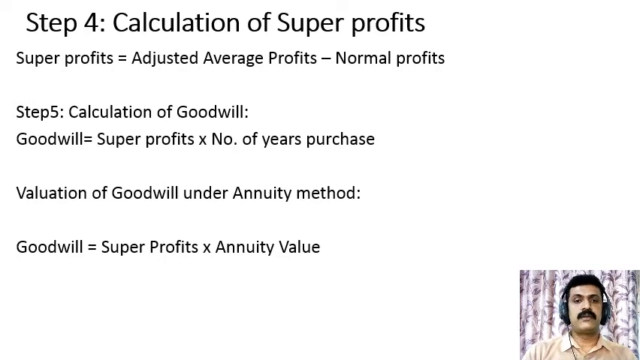In the next step, we have to calculate the super profits by using the formula adjusted average profits minus normal profits. And finally, we have to calculate the value of goodwill by using the formula super profits multiplied by number of years purchase. And under annuity method, for the calculation of valuation of goodwill, the formula to be used is super profits multiplied by annuity value.